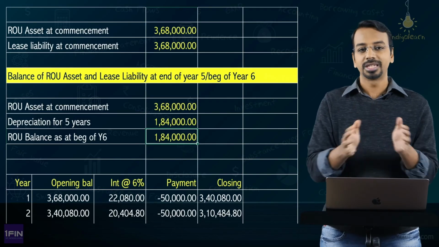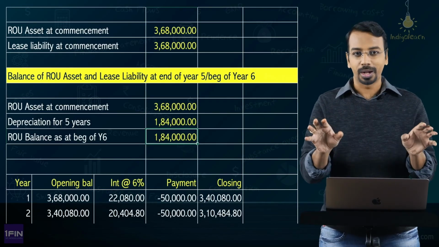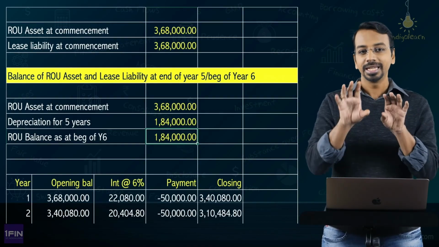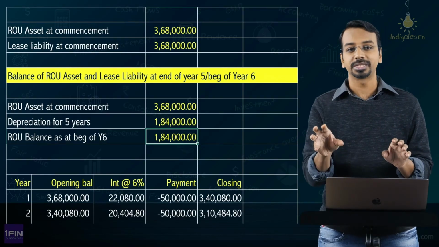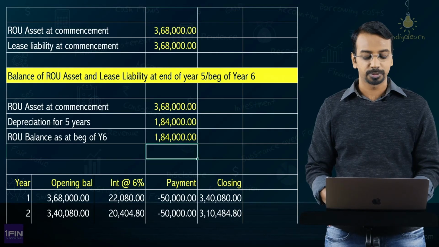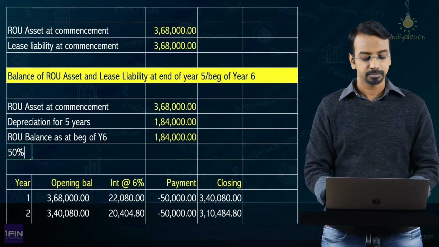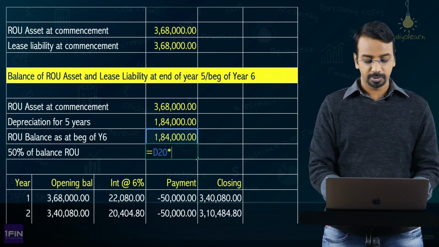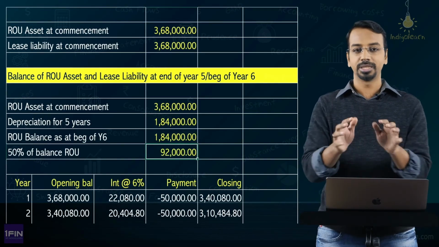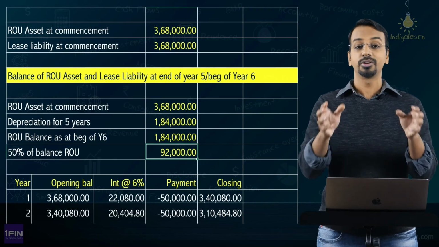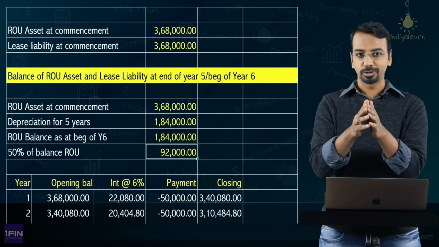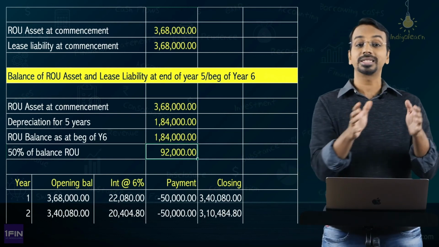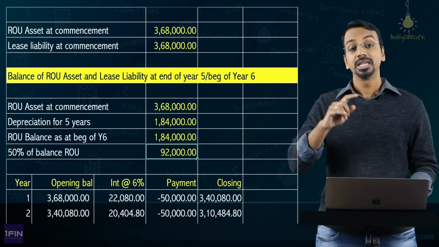So it's like I'll break the lease into two parts and one part I'll give back to the landlord. So if I were to account for them separately, this part will be 50%, right? So out of 1,84,000, what is 50%? 184 multiplied by 0.5, you get 92,000. So basically this ROU asset which has a balance of 1,84,000, I will divide into two parts and say ROU asset worth 92,000, you please take back. Balance 92,000 will remain in my books.